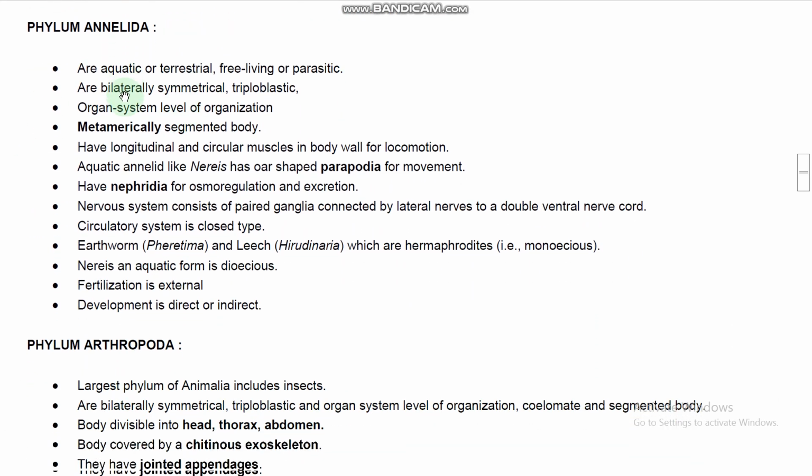And next one, phylum Annelida. Annulus means little ring. The little rings are present throughout the body, so this phylum is called Annelida.